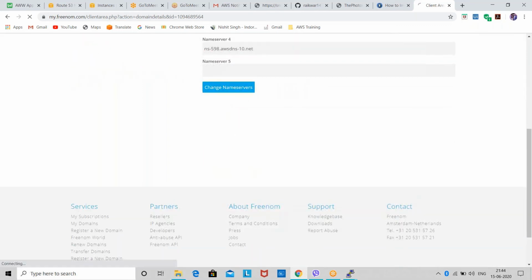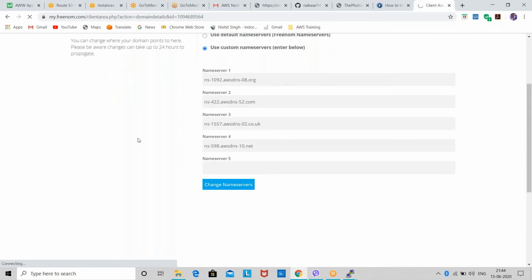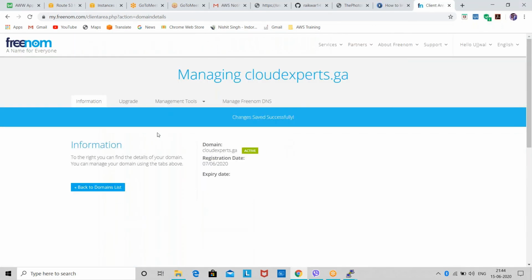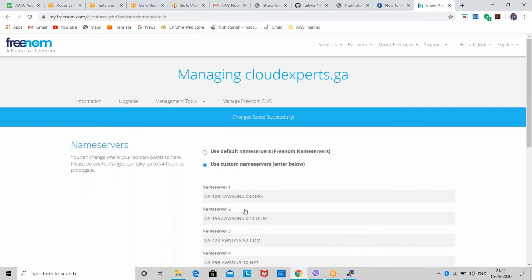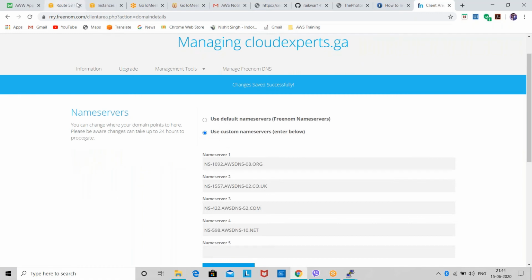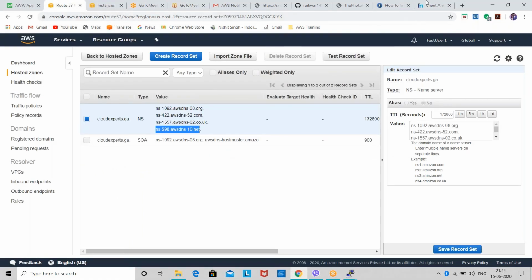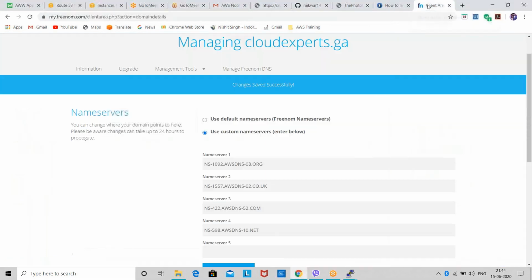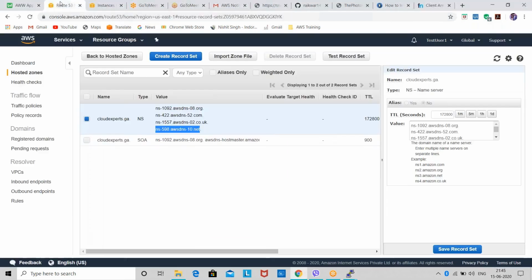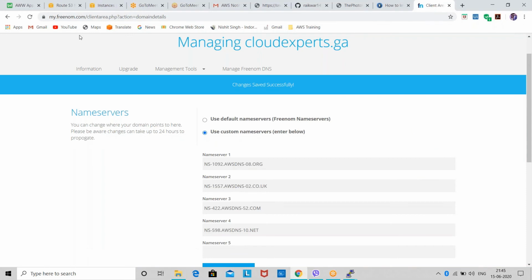Then I'll click on change name server, and you can verify whether your name servers are changed or not. You can go to name servers and verify them with the name servers in the Route 53 section. Okay, so my name servers are now updated.